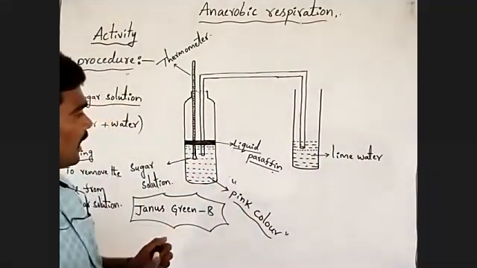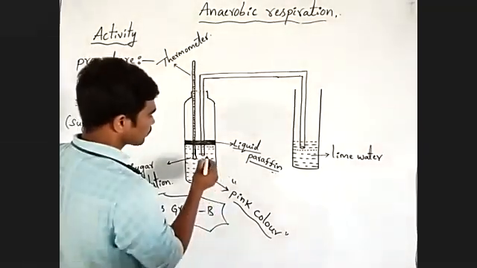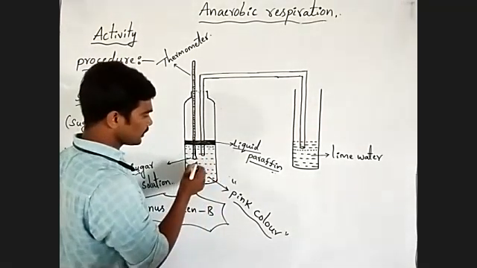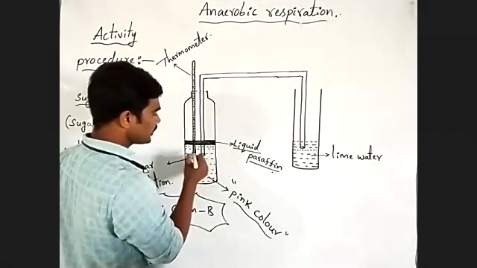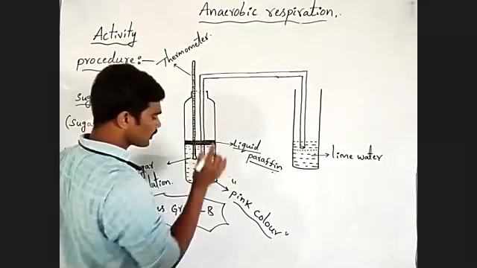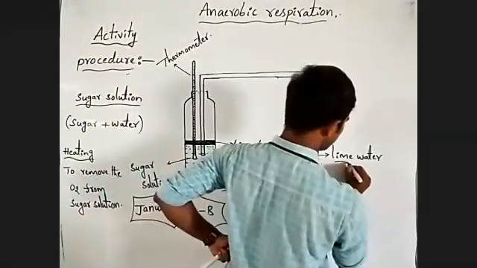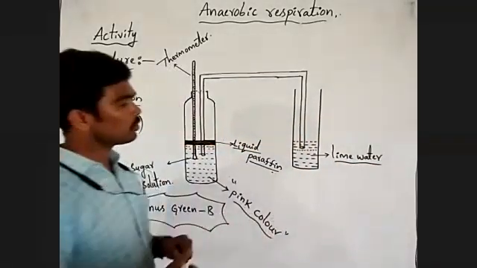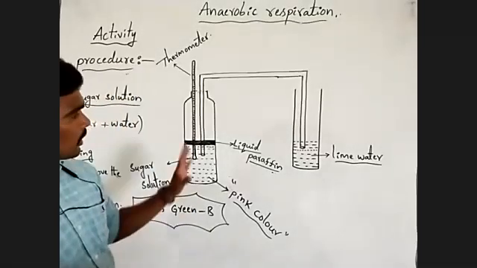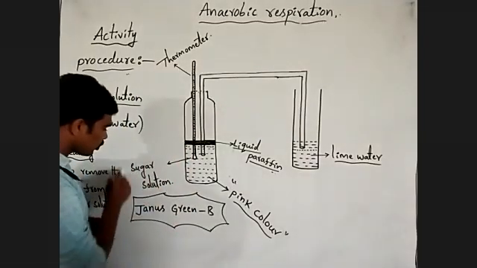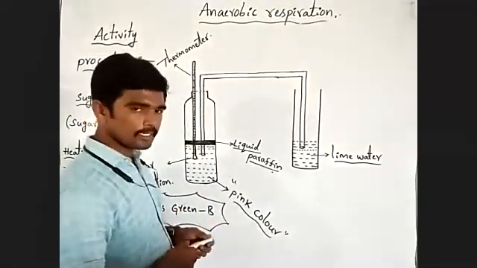Like this, you have to arrange the delivery tube from the bottle containing the sugar solution into the bottle containing the lime water. Okay. Now observe, here sugar solution is there. Anaerobic condition is there. Understanding?